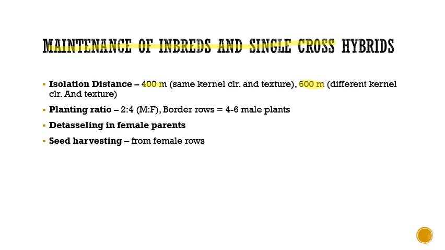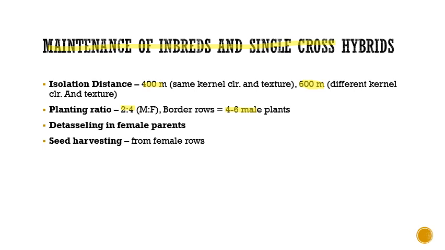And again in planting ratio, the recommended planting ratio is 2:4. That is 2 male rows followed by 4 female rows. And you can go for around 4 to 6 border rows of male plants to increase your pollen supply.